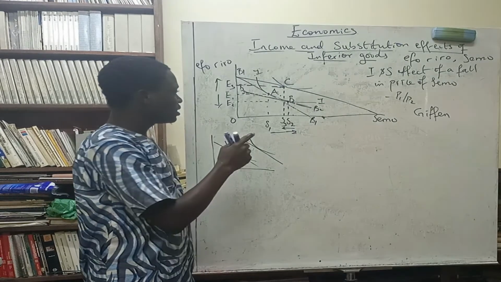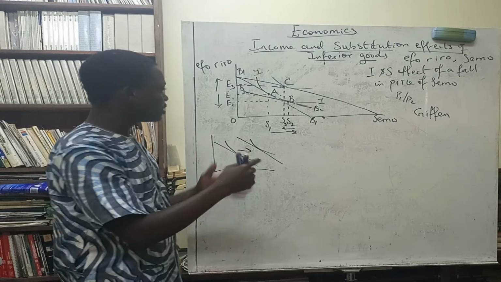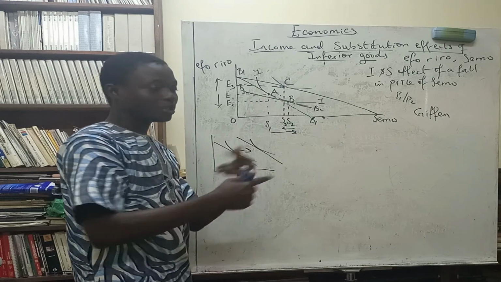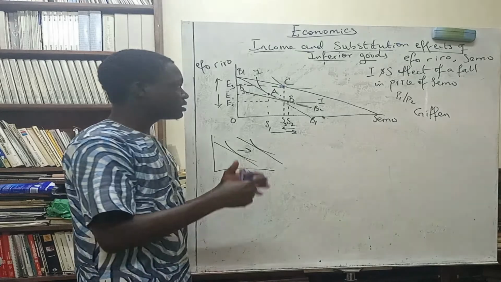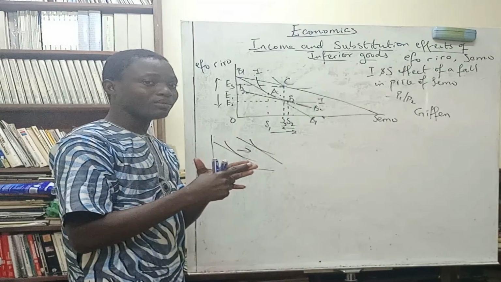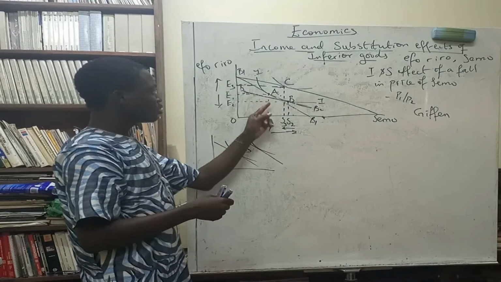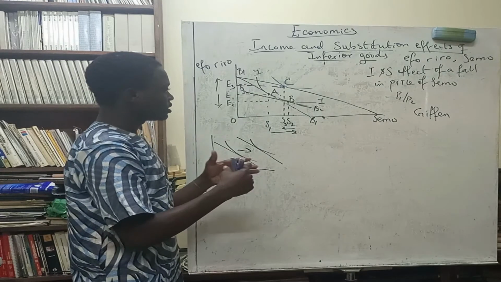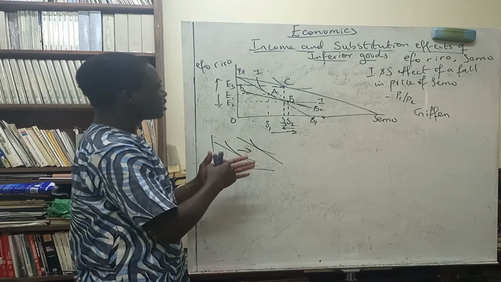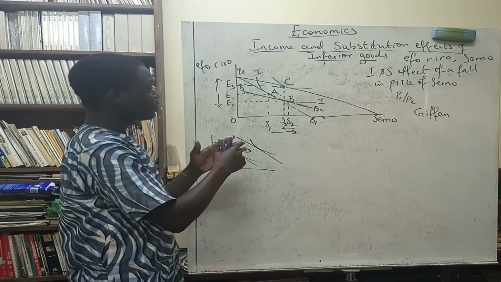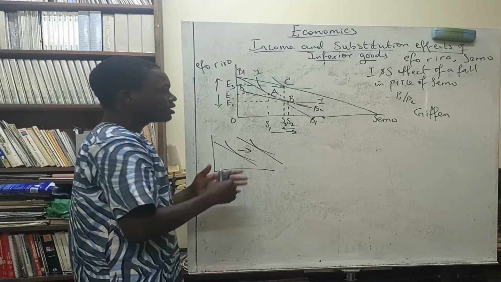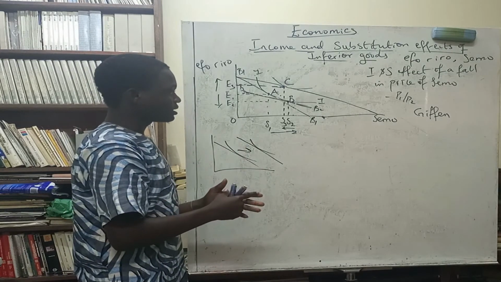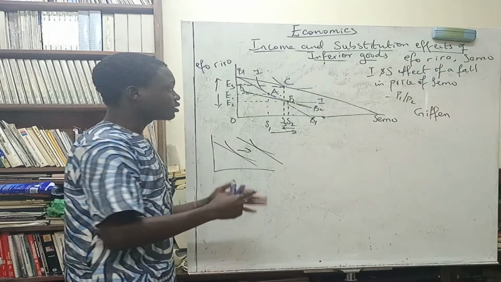So recall, let me state something that I didn't state initially. Moving from point A to B was just a change in the combination of the two goods, whereas the consumer was maintaining the same level of utility, simply because the consumer is on the same indifference curve. But by the time we started to analyze the income effect, you can see that we are moving to a higher indifference curve. On this higher indifference curve, the level of utility has changed, regardless of the fact that the consumption of Semo has actually fallen.